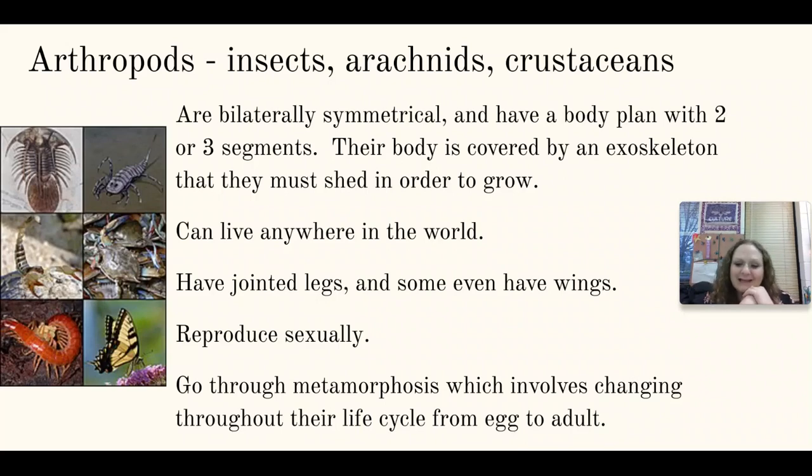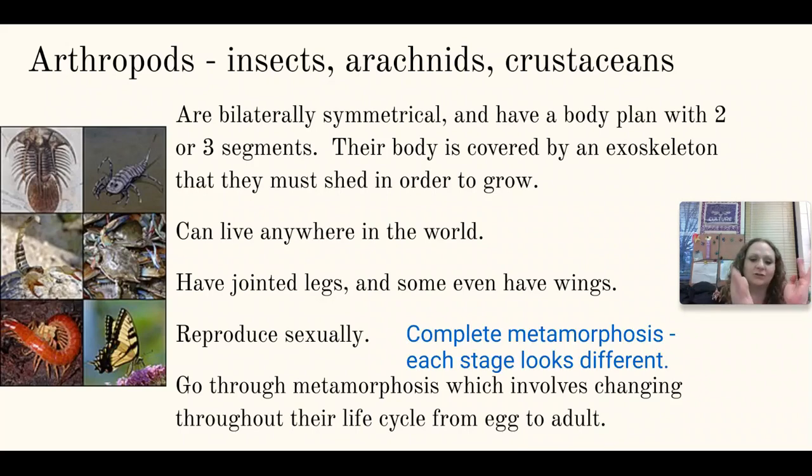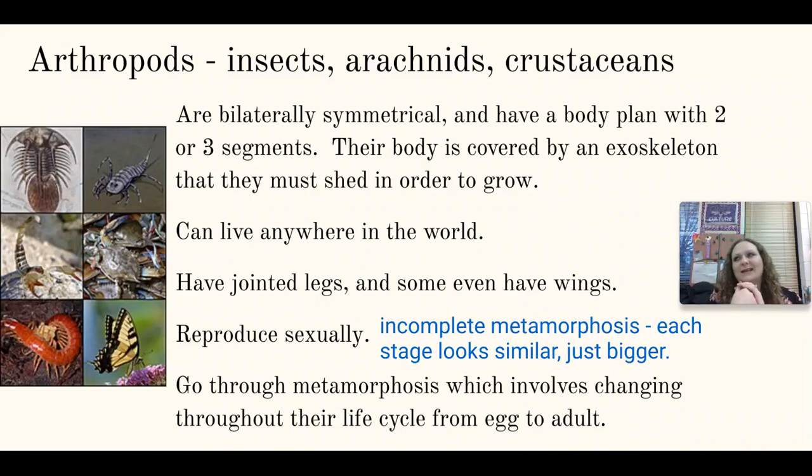Insects reproduce sexually, and oftentimes they're going to go through a process called metamorphosis. This means that throughout their life cycle, they change from egg to adult. Sometimes their metamorphosis is what we consider complete, where they look completely different in the different stages. Sometimes it's what we consider incomplete, where they look similar, just larger at each stage in their life cycle.